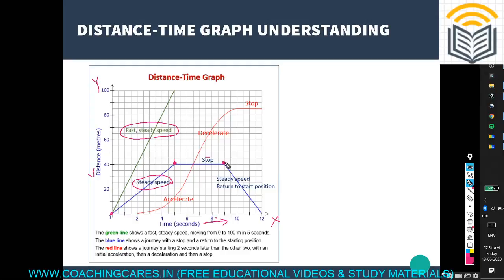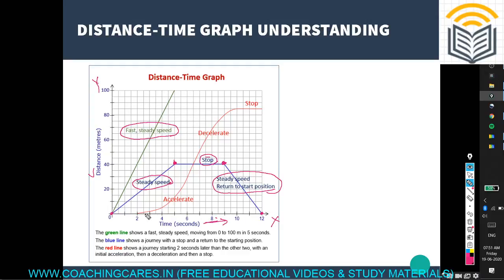This is the stop, or you can say the object is at rest. And number three, from this position the motion of this object is again returning to the starting position. This steady speed is shown because this is a straight line and there is a gradual change along this line. So this is steady speed and return to the start position. This is the study of this graph.